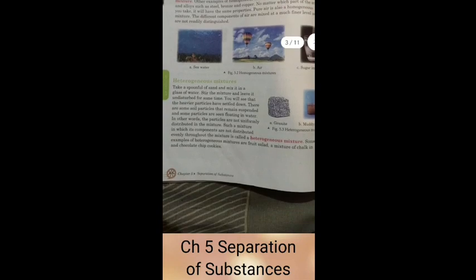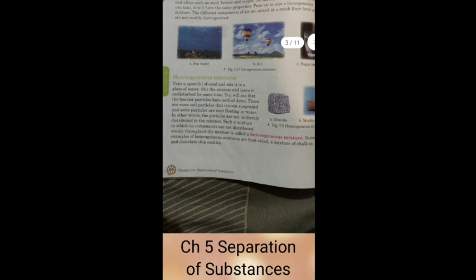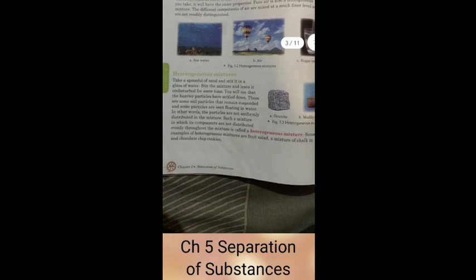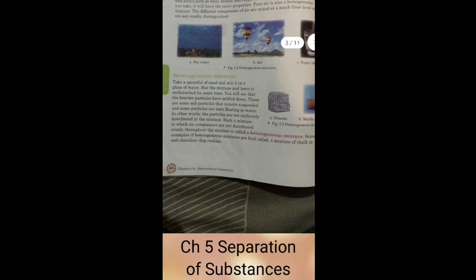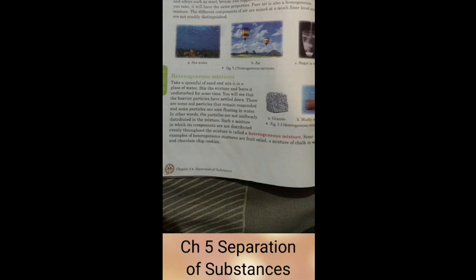Now comes the types of mixtures. We can say there are two types: first is homogeneous, and second is heterogeneous. The basic meaning of homogeneous mixture is something which has a uniform distribution. For example, if you dissolve one spoon of sugar or salt in a glass of water, after you have stirred it completely, you won't be able to distinguish between the particles of salt or sugar. So there is no boundary of separation, right?